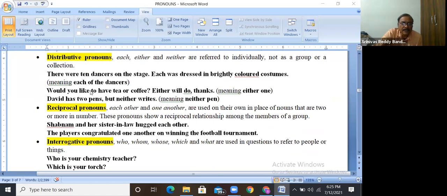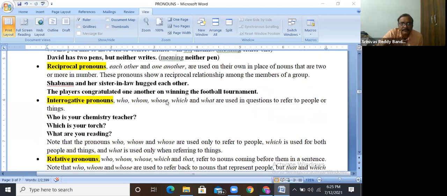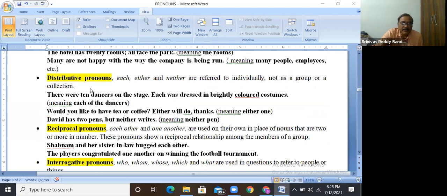Would you like to have tea or coffee? It means you have to prefer either tea or coffee, only one. Either will do. Thanks. David has 2 pens, but neither writes. Neither means singular only. Neither pen A nor pen B writes. Is it clear? Next, errors may come in the usage of each, either, neither.